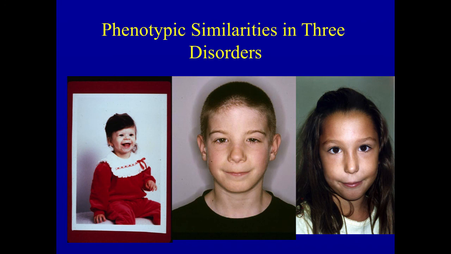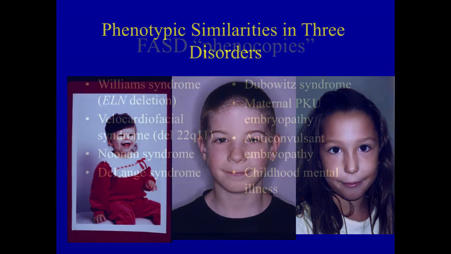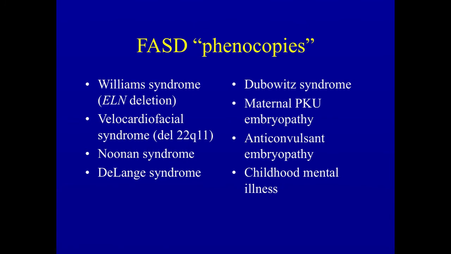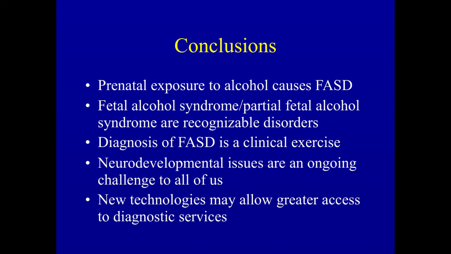But it's that little boy in the middle who has his differences not due to a genetic problem, not due to something that's intrinsic to him, but rather he has disabilities that have been engendered because of a hostile intrauterine environment. Well, it's important to understand that fetal alcohol spectrum disorder is caused by exposure to alcohol, that avoidance of this teratogen during pregnancy is a means of improving outcomes in pregnancy.